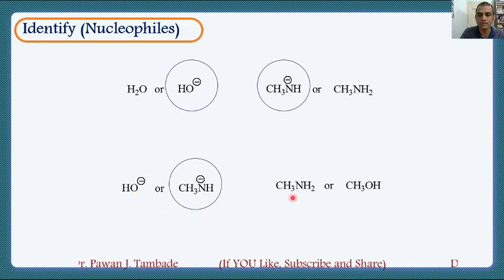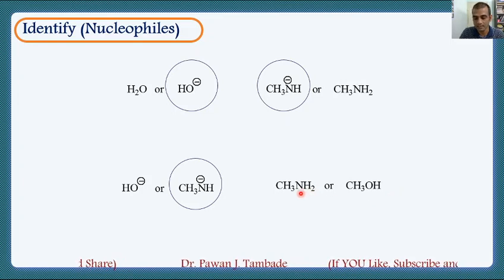In the same way, if you look at CH3NH2 and CH3OH, one can find out which is more nucleophilic. Now think of the basicity of these two molecules. CH3NH2, that is methylamine, is a base. However, methanol is not showing that much basic character. So methylamine is more basic in nature, so it shows a stronger tendency to donate a lone pair of electrons as compared to methanol.